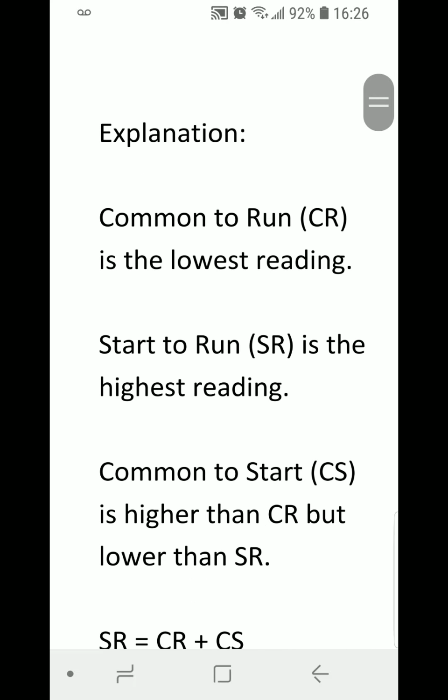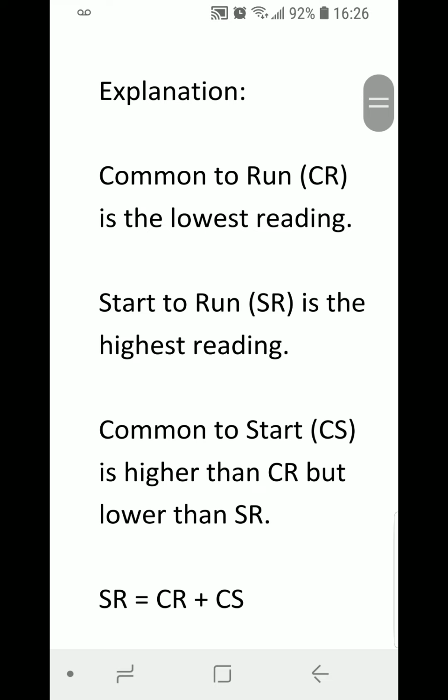So, explanation. Common to run, CR, is the lowest reading. Start to run, SR, is the highest reading. Common to start, CS, is higher than CR but lower than SR.